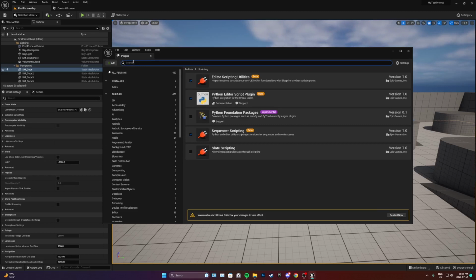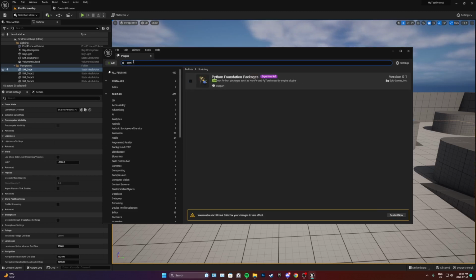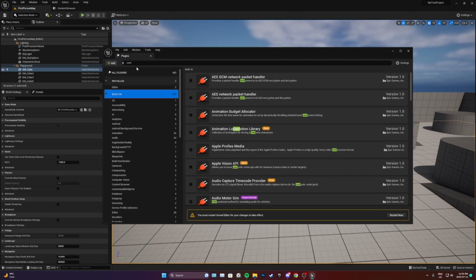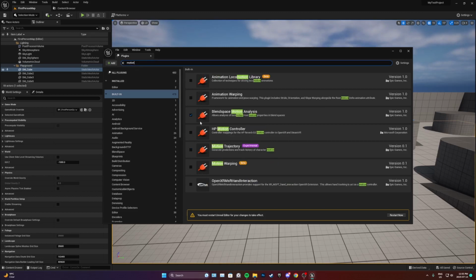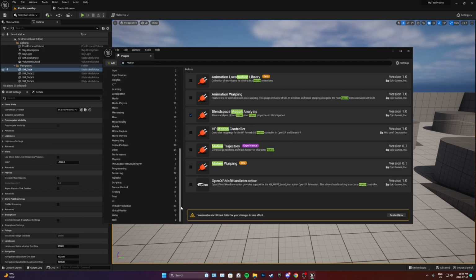But we are going to enable one more, which is called Common UI. Oh, maybe that's why the other one didn't pop up. I'll try searching for Motion again. So Common UI plugin, we want to enable that one, because we're going to use that later. And then we're also going to enable motion warping. Yeah.